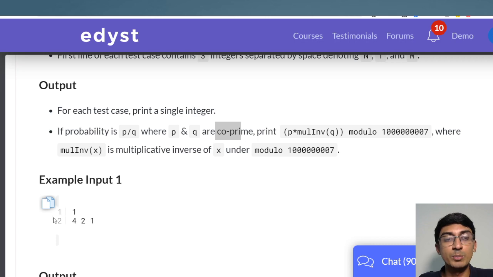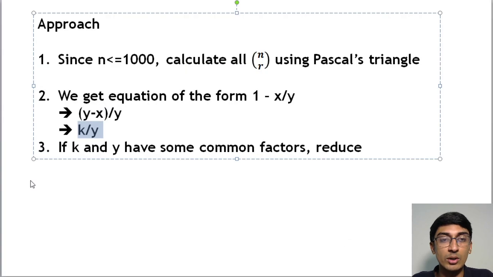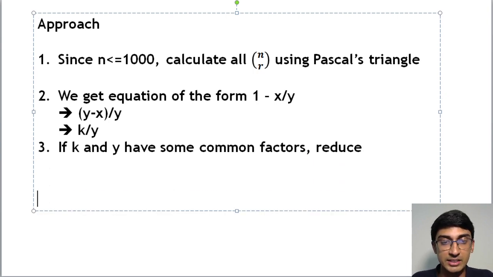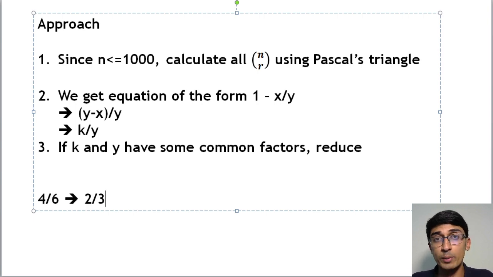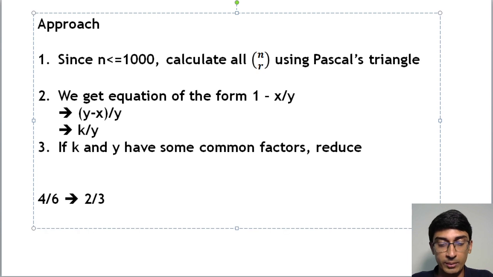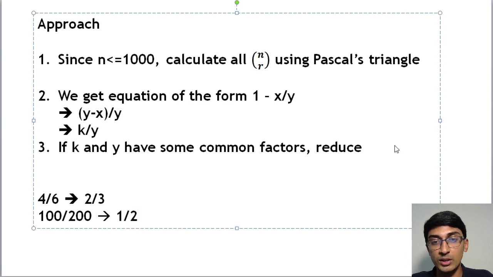What does p and q being co-prime mean? It just means that you cannot reduce it even further, right? So if k and y have some common factors, reduce. What I basically mean by this is, let's say after calculating this, you get that the probability is 4 by 6. Don't keep it as 4 by 6. You need to reduce it to 2 by 3. Or let's say your probability is some 100 by 200. It needs to be reduced to 1 by 2. That's what it needs to be reduced to. Okay, only then can we proceed with the further one.